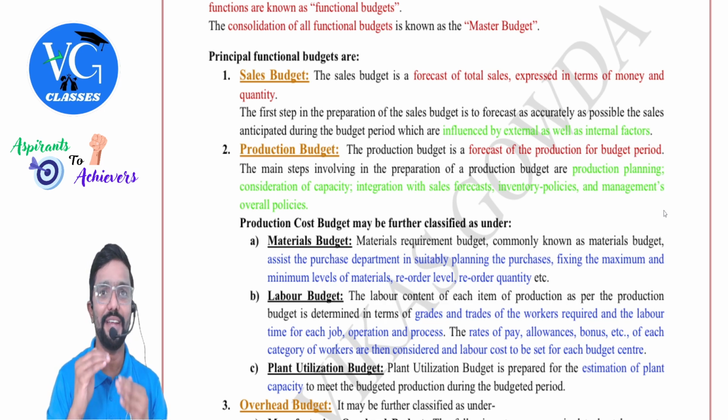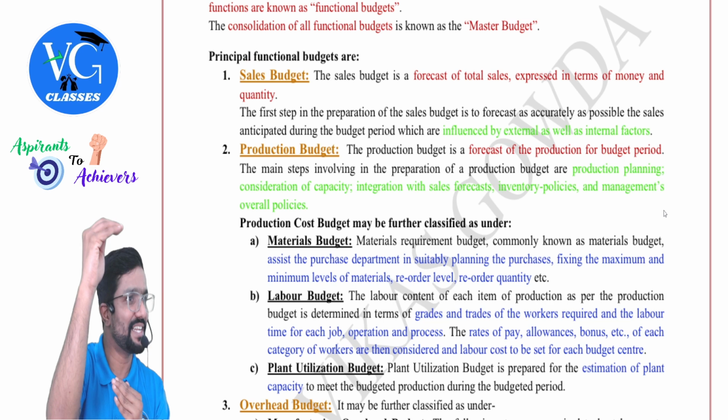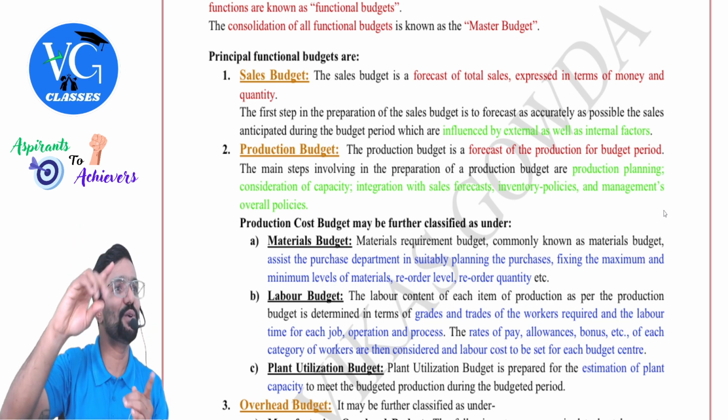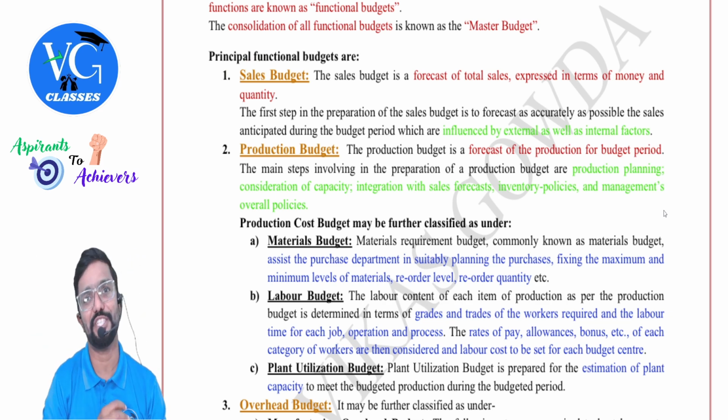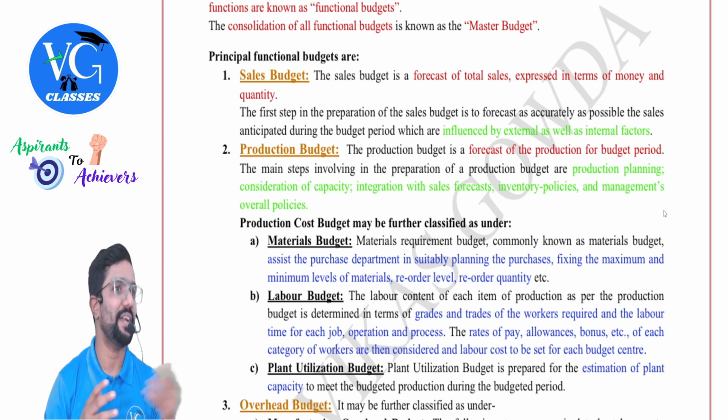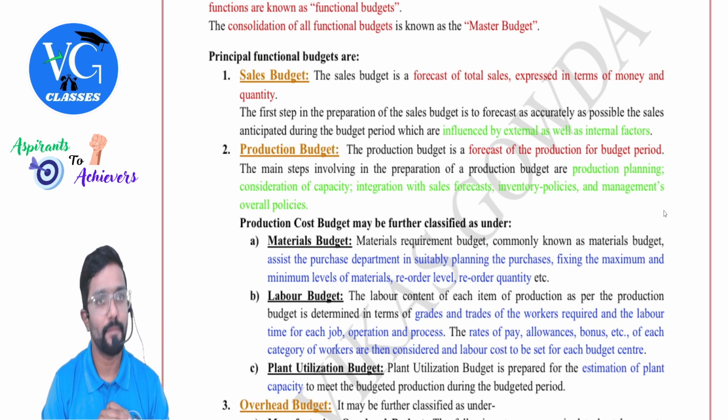Why, sir? Because when they charge more tax, your cost will increase. When your cost is increasing, what do you do? You try to shift it to the customer by increasing your price, but you are not able to manage. So now what will customers do? They will try to shift to other people or your competitor. So there are a lot of things. Even taxes we have to consider.